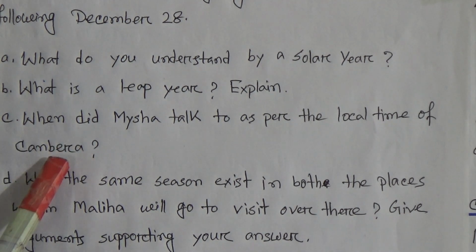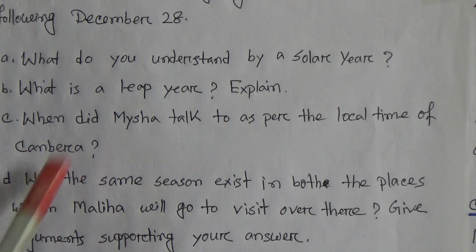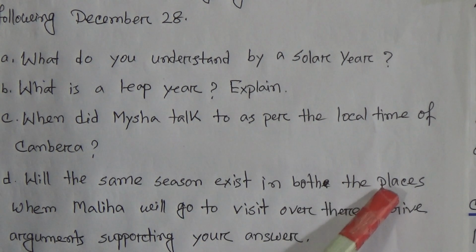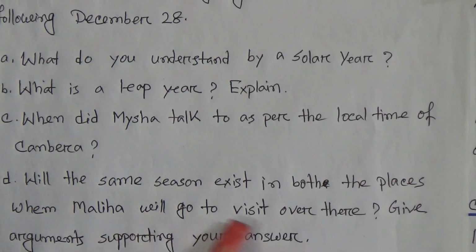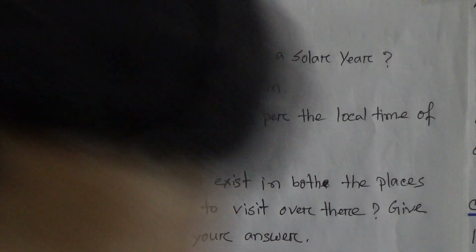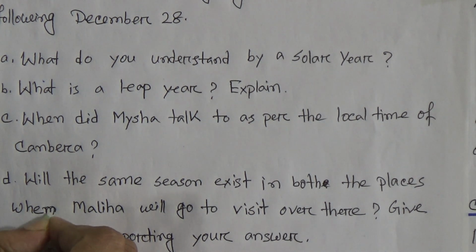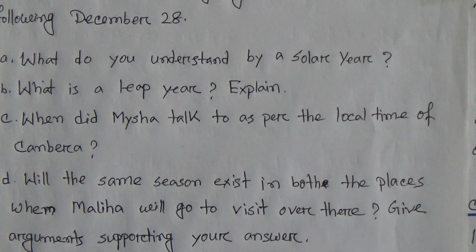Now we have to find out the local time of Canberra. Canberra is the capital of Australia. Number D, will the same season exist in both the places when Maliha will go to visit over there? Give arguments supporting your answer. Okay, these are the 4 questions. Now we will go one by one.